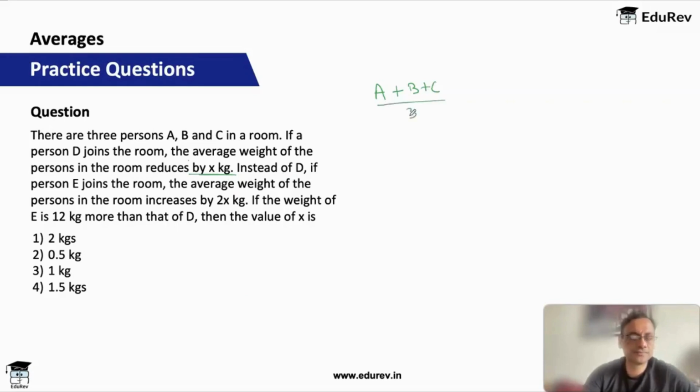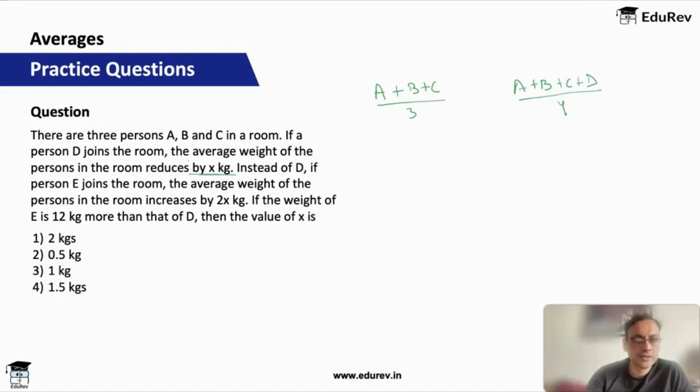This is the existing average. If a person D joins the room, whose weight is D, what will be the average weight? (A plus B plus C plus D) by 4.